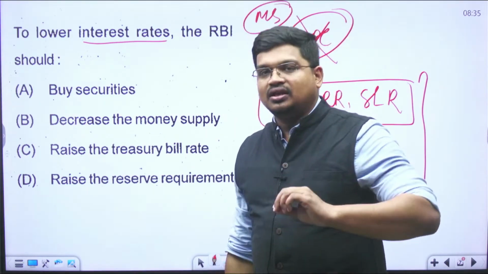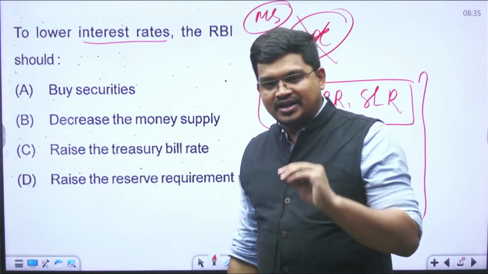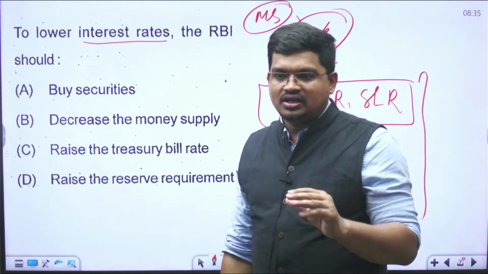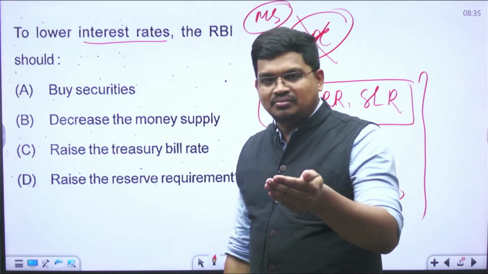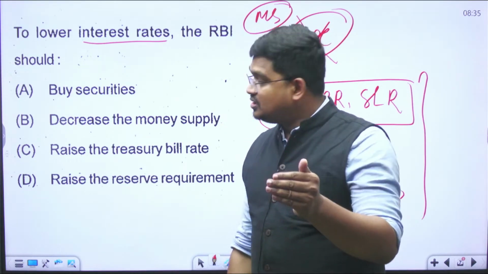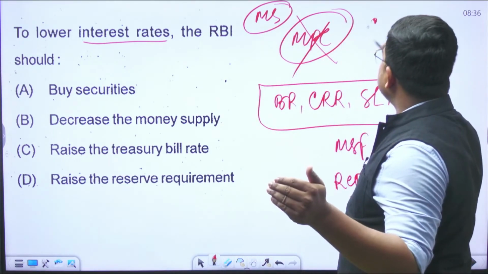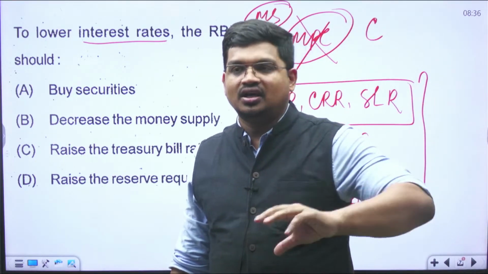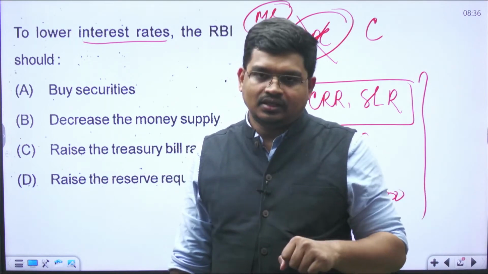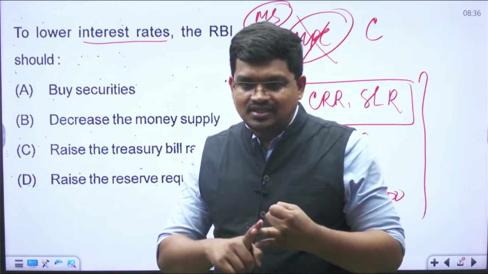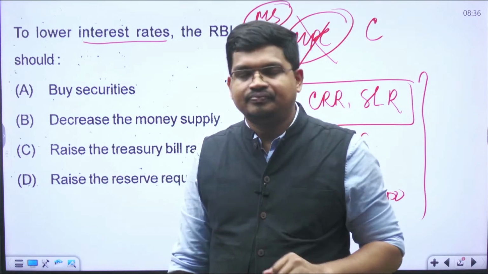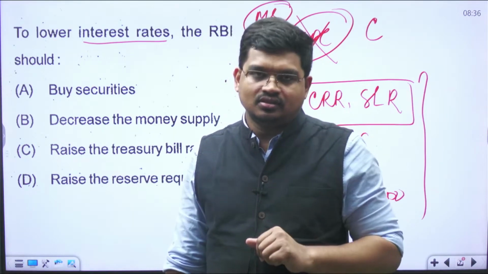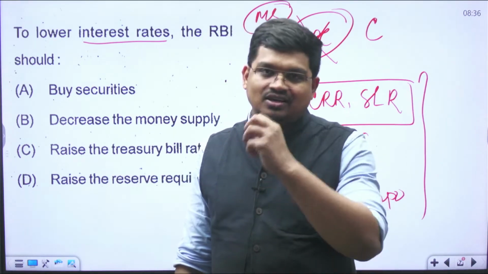So if we want to know the present money supply in the economy, then you have to add the currency in circulation. Currency in circulation in the sense, currency with the public. Coins, notes, these are currency in circulation. Cash in hand, as we say.